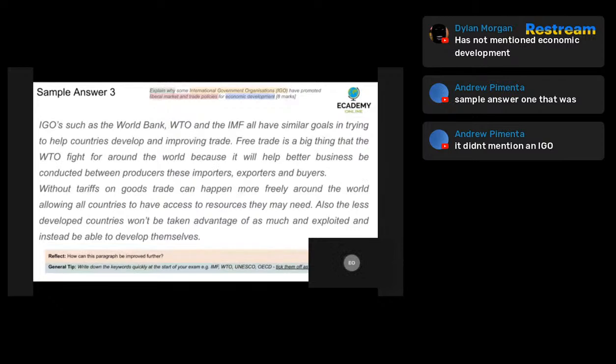Okay, so theoretically, in the perfect world, this would certainly be the case. However, in reality, it certainly is not the case. And some understanding of trade blocks here, or discussion of the role of trade blocks in limiting particularly developing countries and their economic development, would show a greater depth of understanding of the issues surrounding liberal market and trade policies between developed and developing countries.